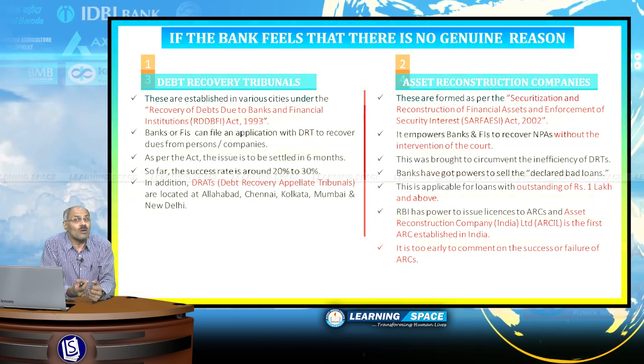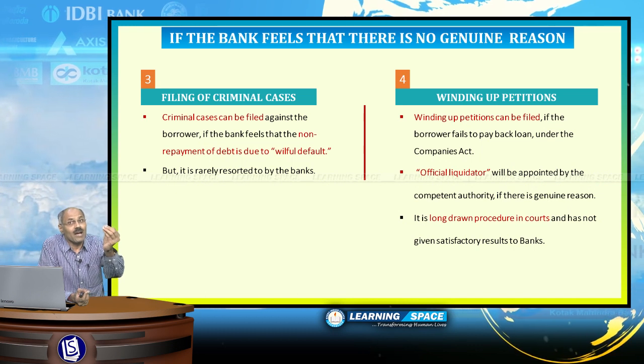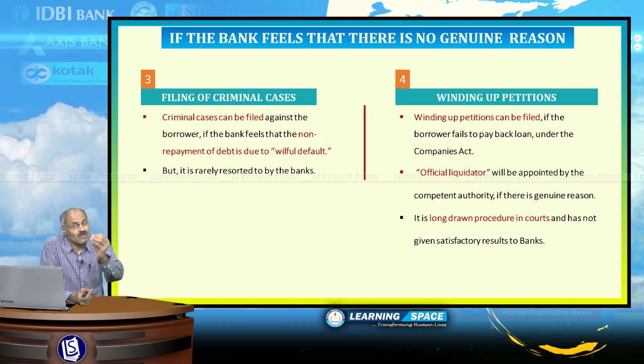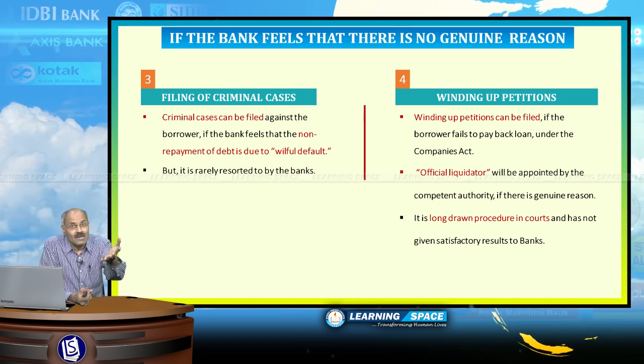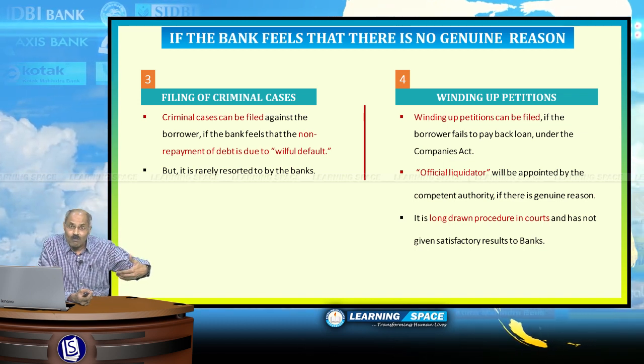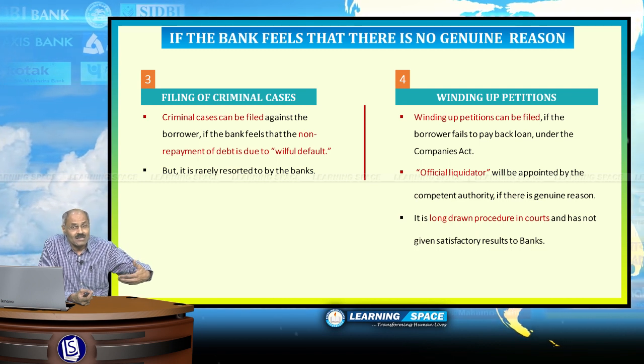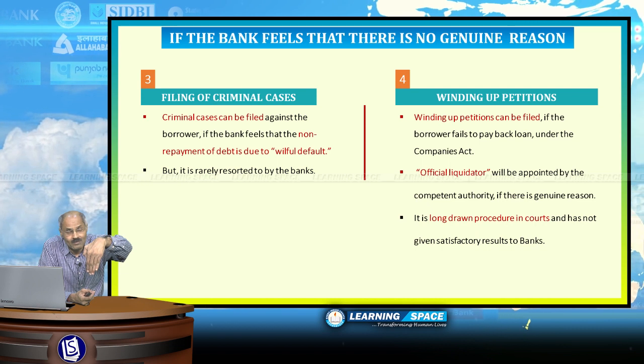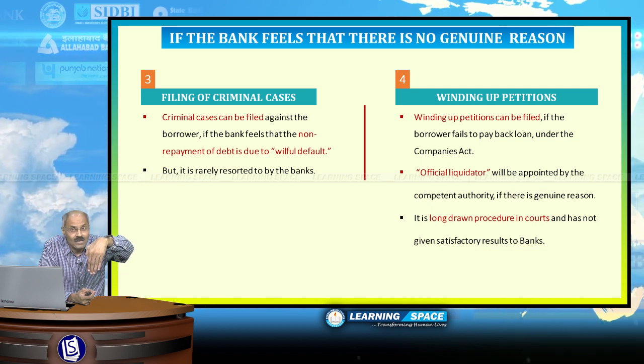And the third option is also there for the banks, that is the filing of criminal cases. These criminal cases can be filed against the borrower if banks are able to prove that they are not paying back. It is willful defaulting. How will it become willful defaulting?